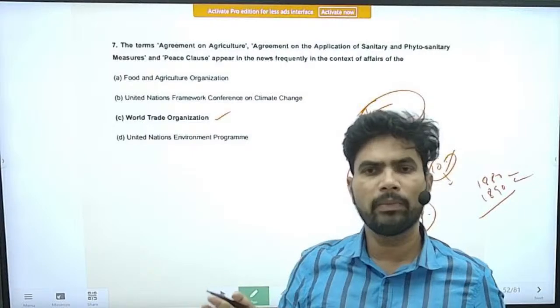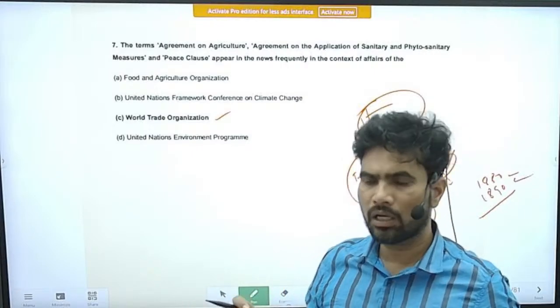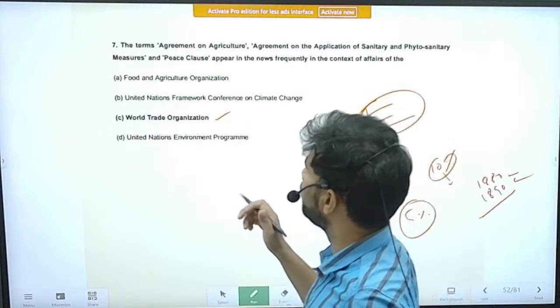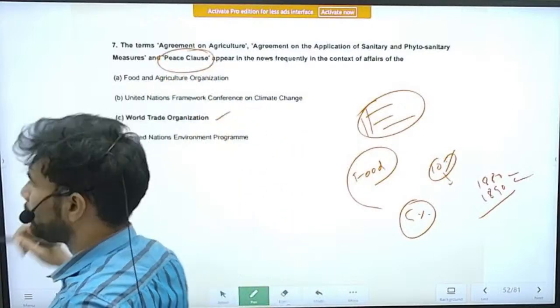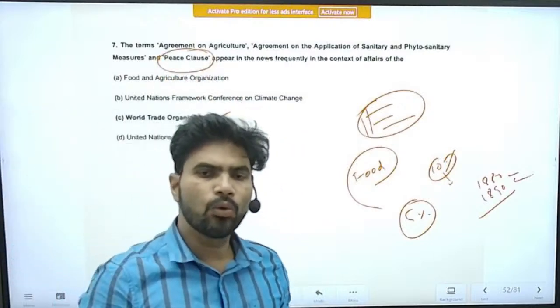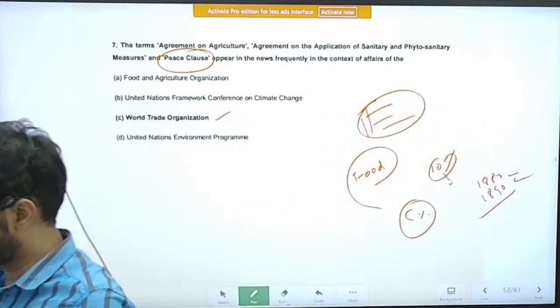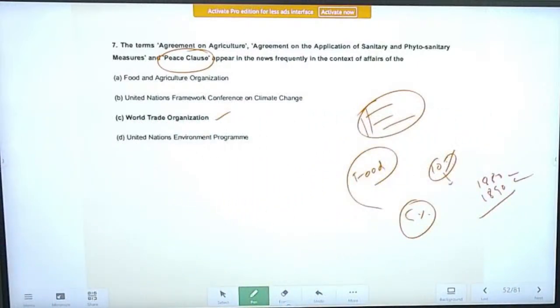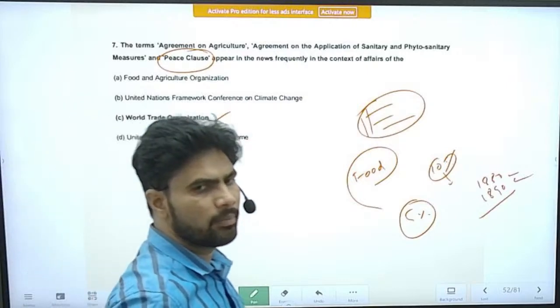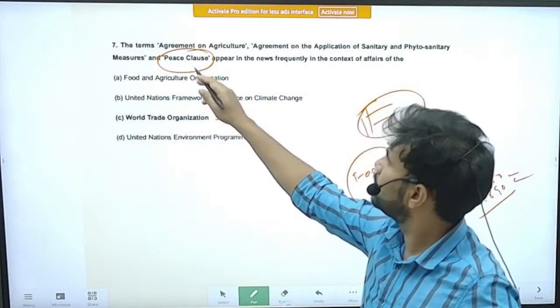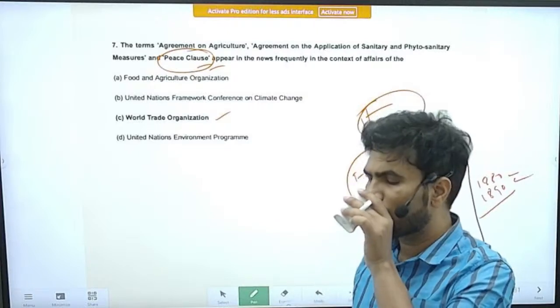There is no permanent agreement reached according to India's demand. So the temporary measure is the peace clause. Under the peace clause, no country can object to India storing food grains for the purpose of food security until a permanent agreement is reached. So the peace clause is a temporary mechanism.